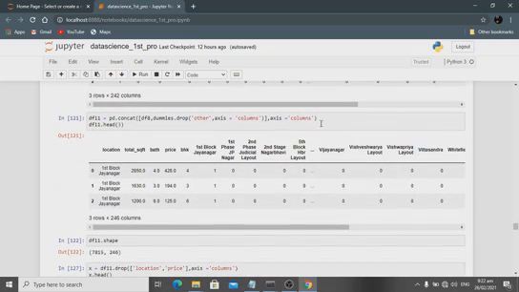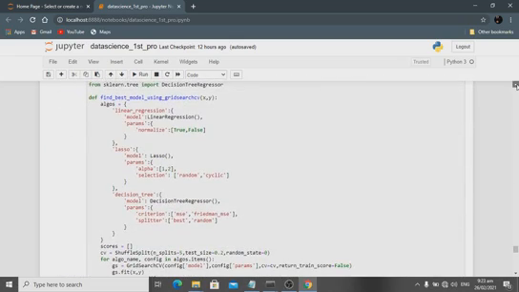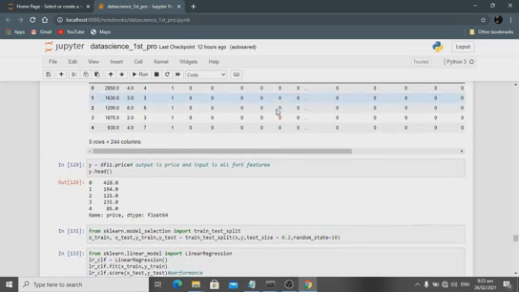These are the dummy values for every data. I drop the other column axis. The three processes are completed: first collecting the data, second cleaning the data, third visualizing the data, and then the feature extraction process occurs.